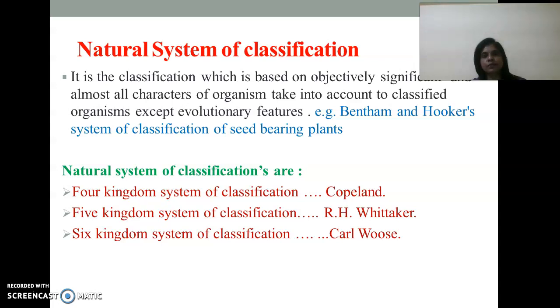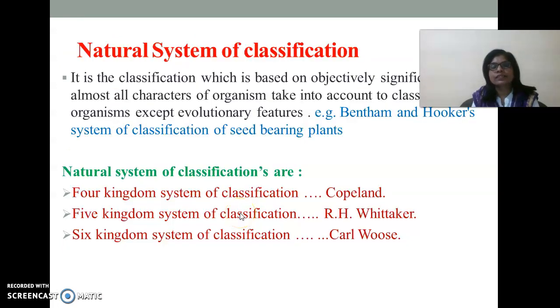Some examples of natural systems of classification are the four kingdom system of classification put forth by Copeland, the five kingdom system of classification put forth by R.H. Whittaker, and the six kingdom classification put forth by Carl Woese. Even though the six kingdom classification is also present, we always follow the five kingdom system of classification. Why is it so? We will discuss in the next slide, whenever we discuss the five kingdom.